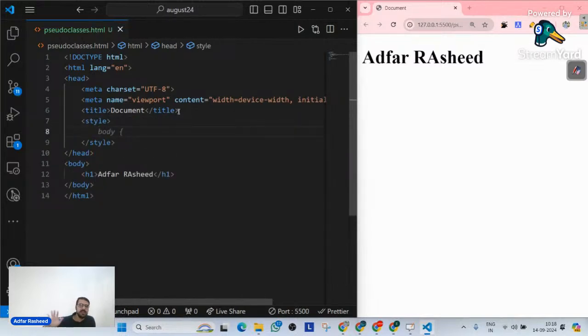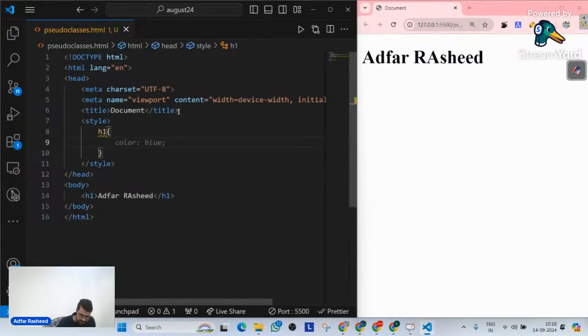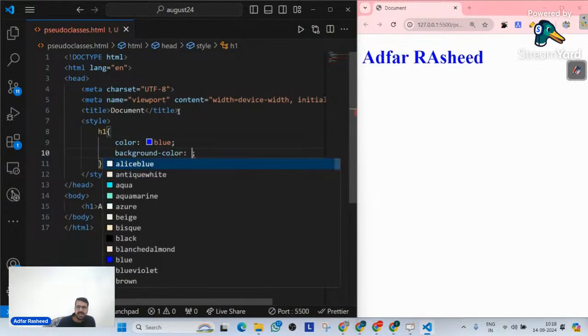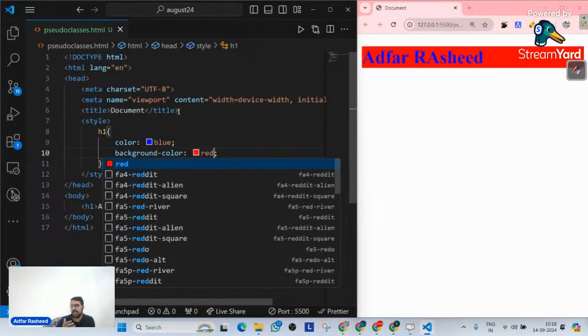Now, in order to implement style, we will use inline CSS over there. I can use external as well. It depends on you. I want to design this H1. So I will simply go design this H1. I will simply make the color blue and let me make a background color over there. Let's say red. Okay. And you can clearly see this is how the CSS looks in the output.